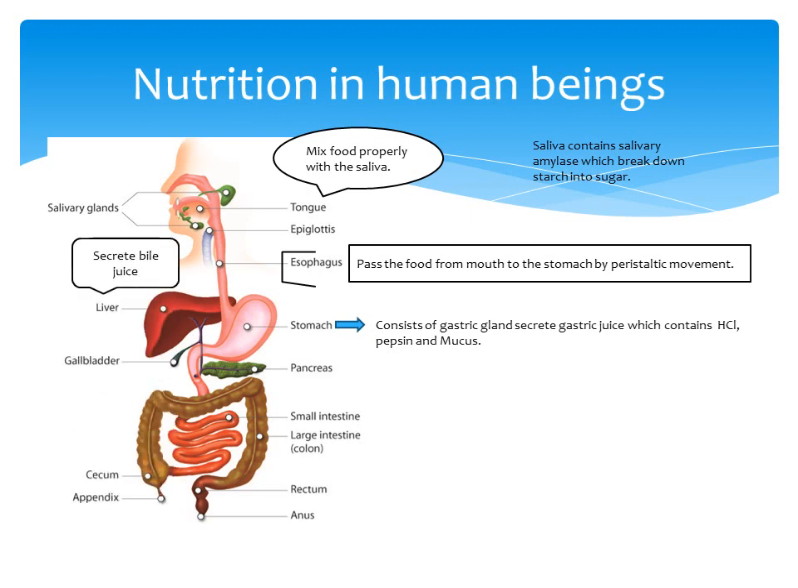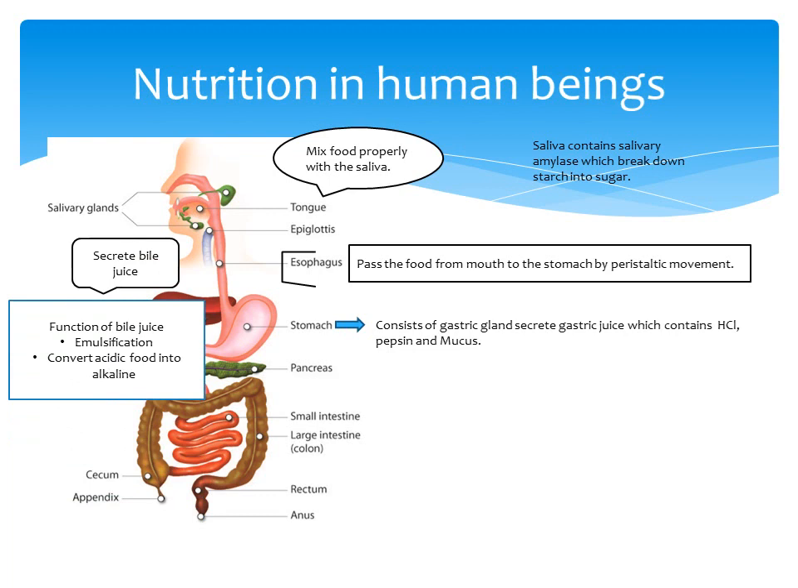Now food moves towards the small intestine, where the liver and pancreas open. The liver secretes bile juice, which changes acidic food into alkaline, as an alkaline condition is required for pancreatic juice to break down food. Bile juice also breaks down fat globules into smaller fat molecules. This process is called emulsification.